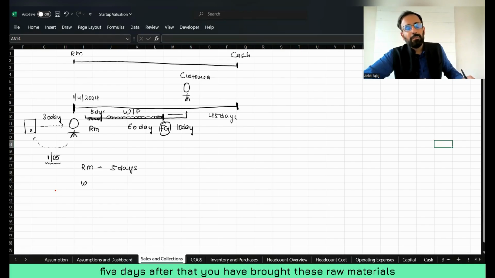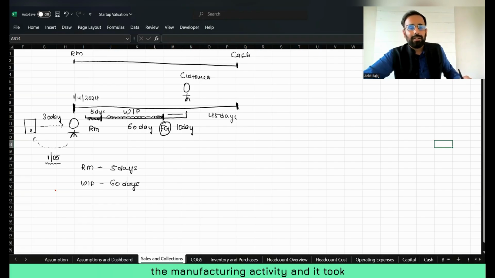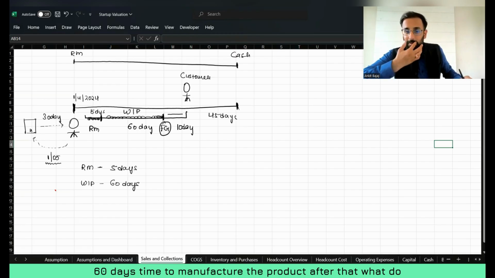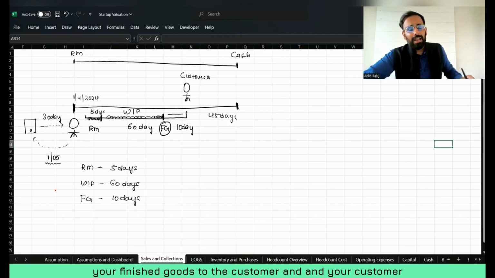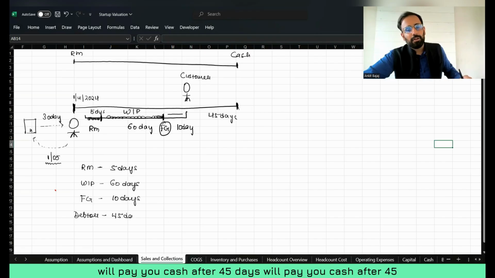After that, you brought these raw materials into the manufacturing process, and it took 60 days. Work in progress means you have started the manufacturing activity, and it took 60 days to manufacture the product. After that, you kept finished goods for 10 days in your godown because it takes 10 days to dispatch or sell your finished goods to the customer. And your customer, who is your debtor right now, will pay you cash after 45 days.